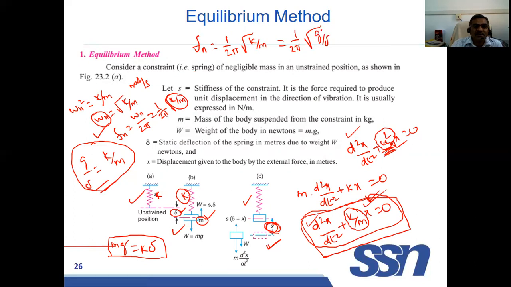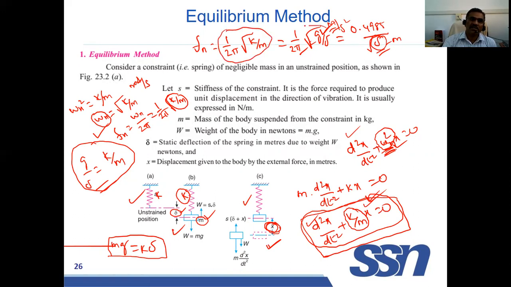You substitute the value of g. What is g? 9.81. What is pi? That is 3.14. If you substitute these, you will get 0.4985 divided by root of delta. Here you must substitute delta in meters. Why? Because we substituted g in meters per second square. So you must substitute in meters, then only you will get the correct answer. For natural frequency, you can use any one of these equations, depending upon the situation.